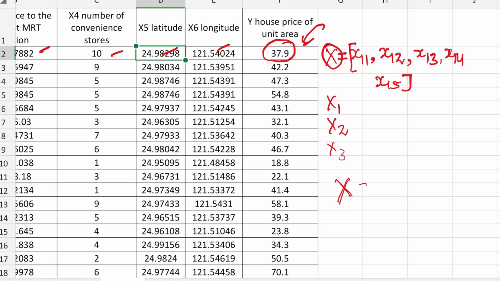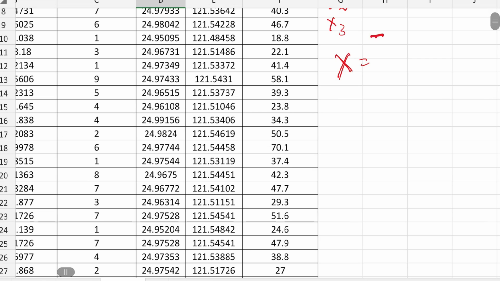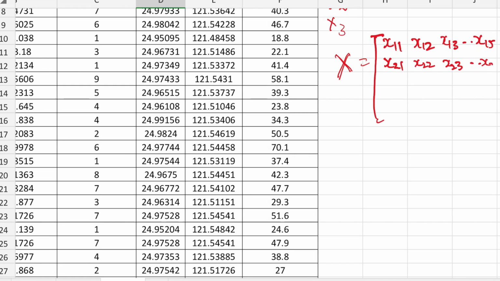So the whole input data matrix would be something like x11, x12, x13, x15; at the same time x21, x22, x23, x25; and at the same time we have x414,1, x414,2, and x414,5, because we have 5 columns.